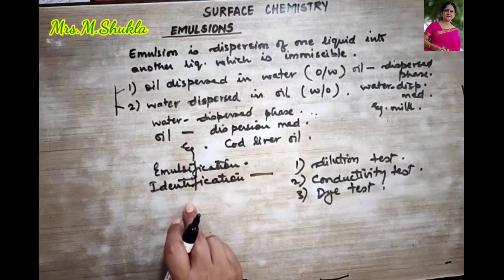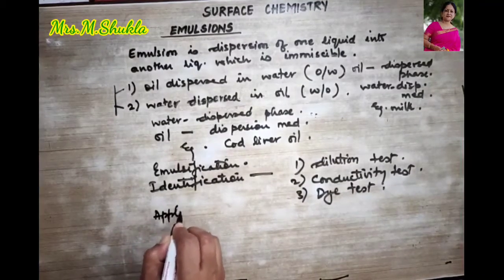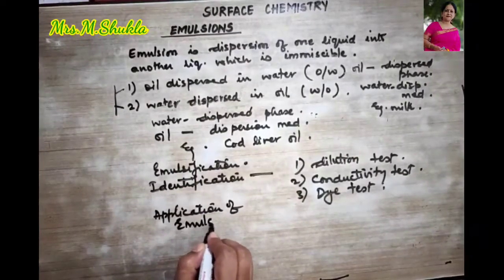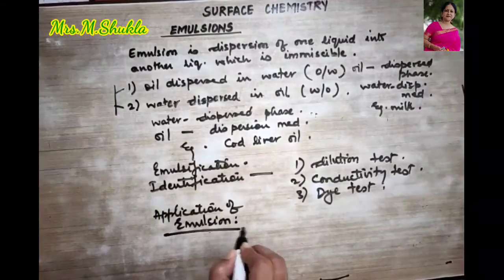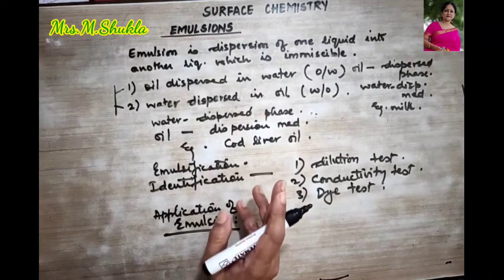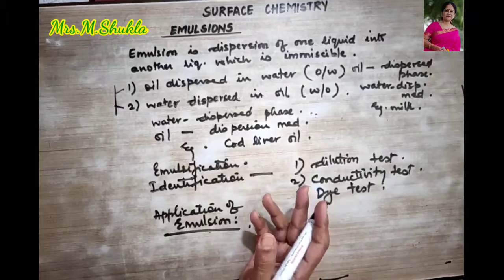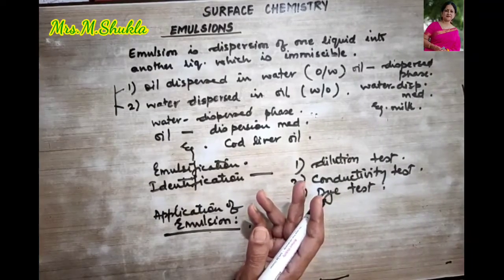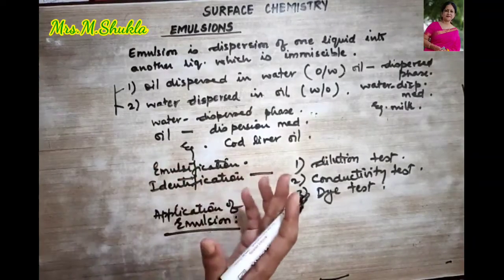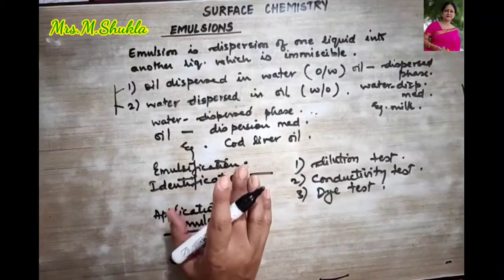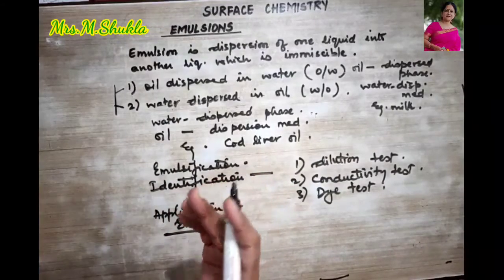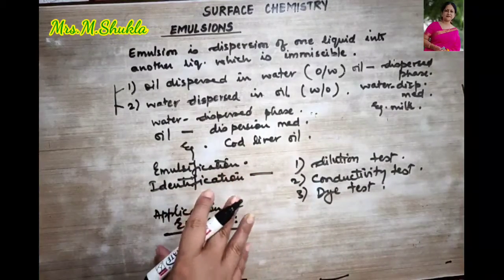Now next we are going to talk about the applications of emulsions. So quickly, what are the different applications of emulsions? First, as I told you, milk, which is an important constituent of our diet, is an emulsion of liquid fat in water. Then in metallurgical processes, the concentration of ore by the froth flotation process is completely based upon the treatment of the powdered ore with the oil emulsion. Clear? Then several oily drugs are prepared in the form of emulsions.